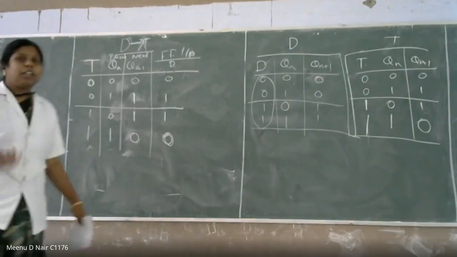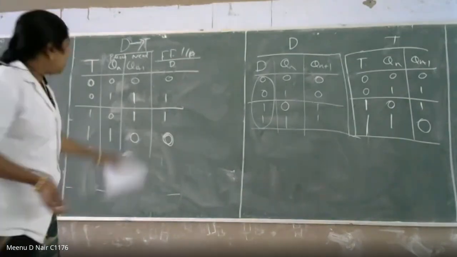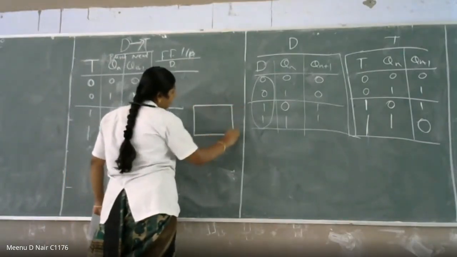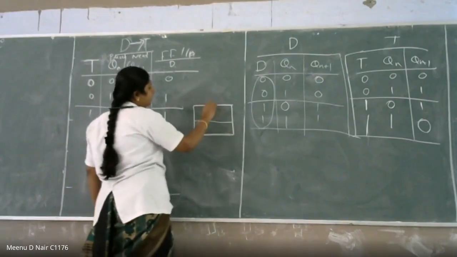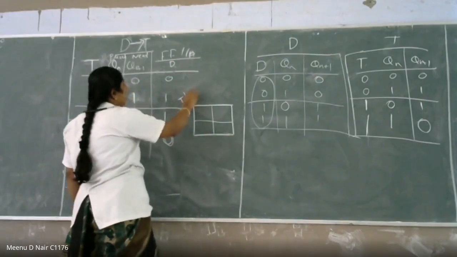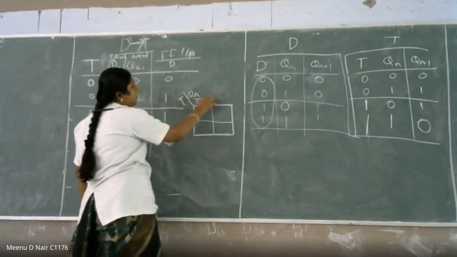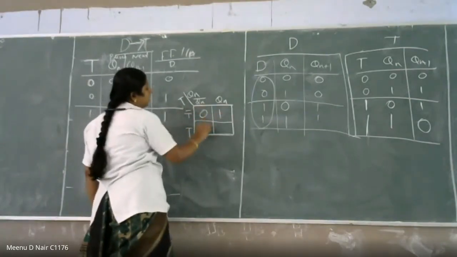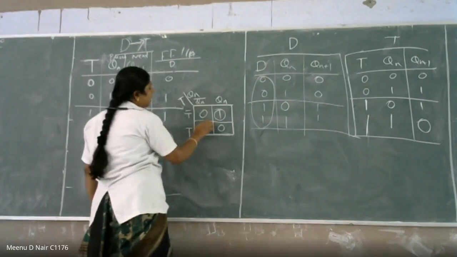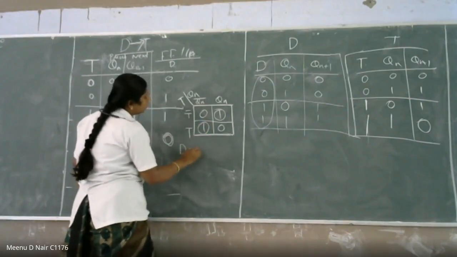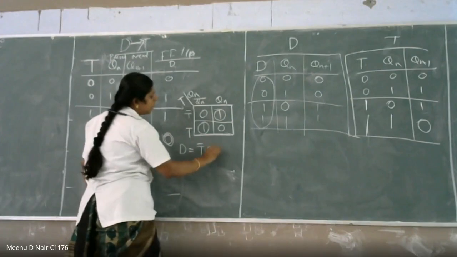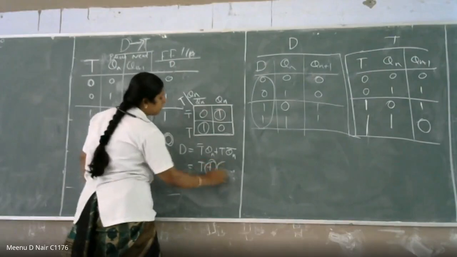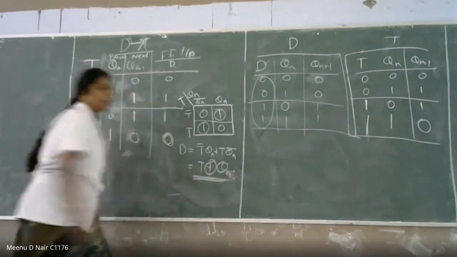So what is the next thing? You need to find out what is the value of D, right? So for that, we are going to draw the K-map. There are only 4 values available. You have to put T on one axis and Qn on the other. So this is Qn bar, Qn, this is T bar, T. So the answer will be 0, 1, 1, 0. How to write this? D is equal to T bar Qn plus T Qn bar. This is nothing but T XOR Qn.